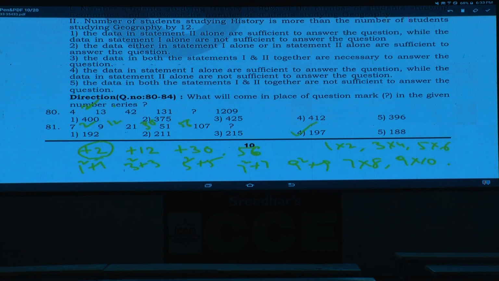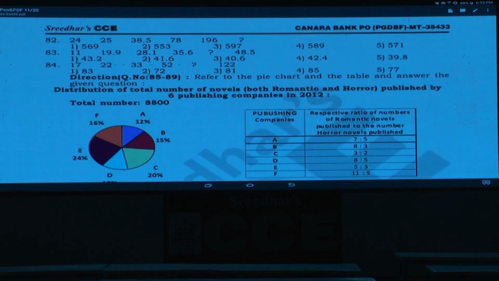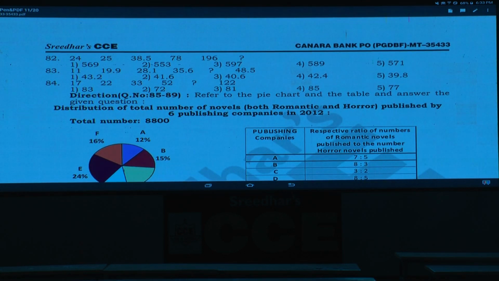Then question number 82. Now 82, tell me what is the answer here? 24, 25, 38.5. Now 38.5 is there, which means there is a point. When can you have this point? Only when it is multiplied with 0.5, 1, 1.5 and so on. Then tell me, 24 and 25, how can you express this one? 24 into 1 plus 1. And 25 and 38.5, into 1.5. Into 1.5 is so much? 37.5 plus 1 is 38.5.